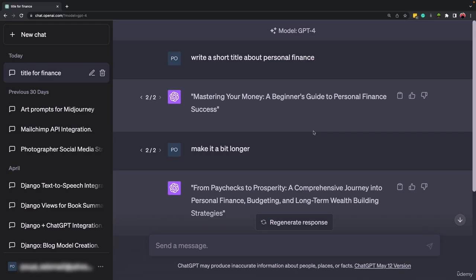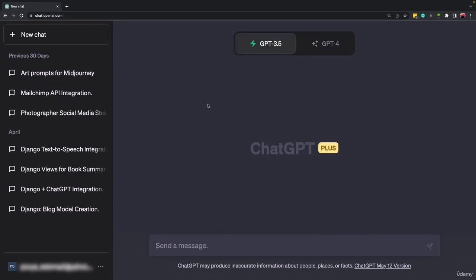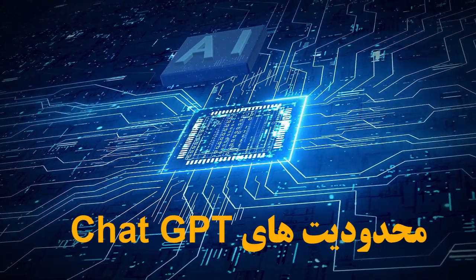So these were some of the basics of ChatGPT that you could do. And when you are done, and if you don't want to have your chat on your history, you can simply click on the delete icon and approve it, and it's gone. Okay, so that was all about this lesson. In the next part, we will learn more about the limit of ChatGPT.